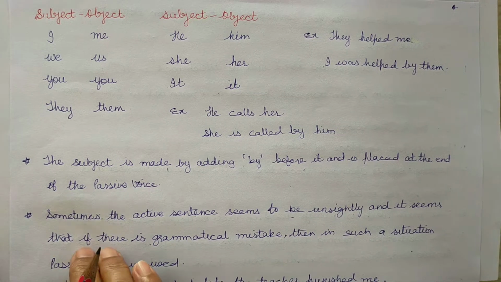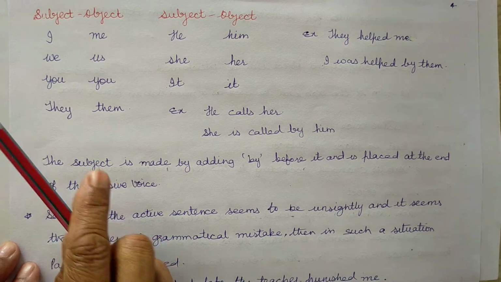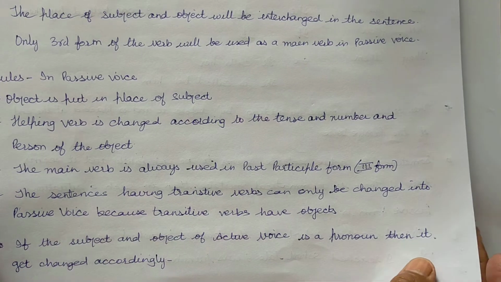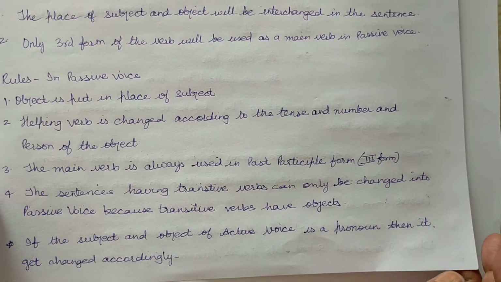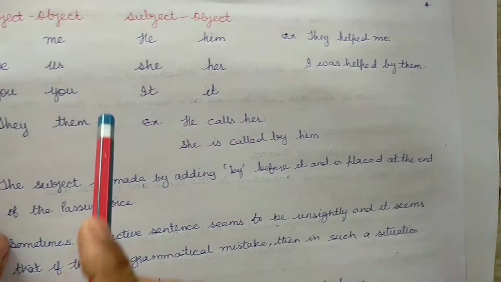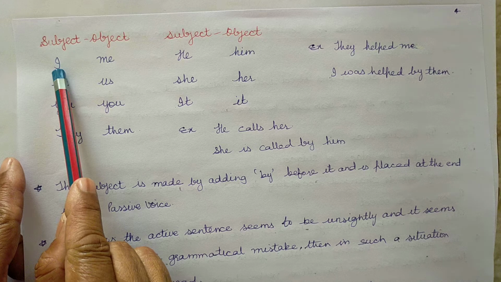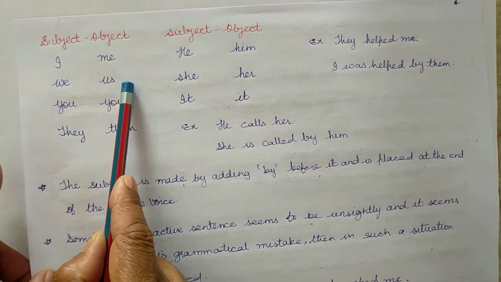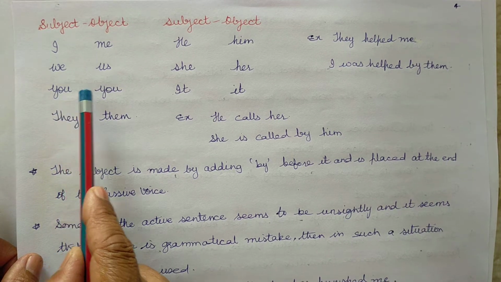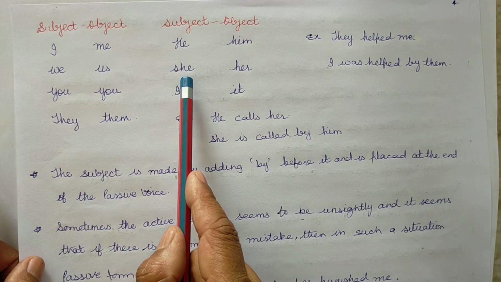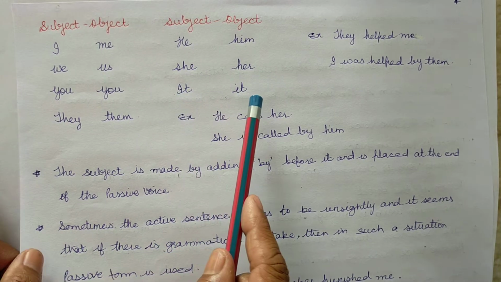So, if the subject and object of active voice is a pronoun, then it changes. Like I will change into me, we, us, you, they, them, he, him, she, her, it.